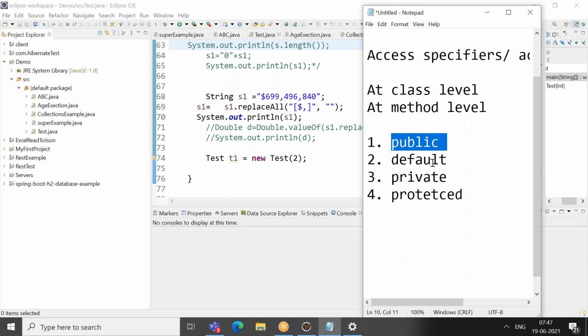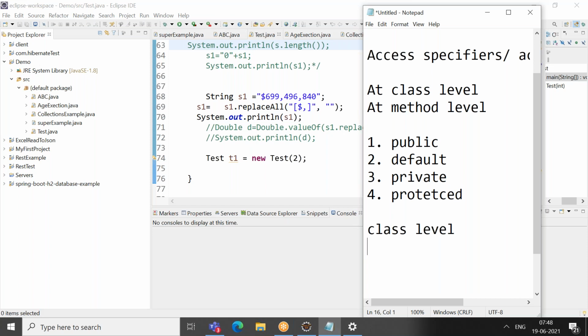First we see the class level. What access specifiers can apply at my class level? You can apply public and only default. You cannot apply private and protected at your class level. We'll see the reason why.